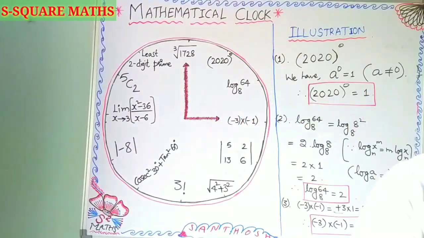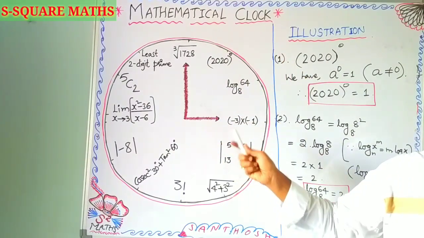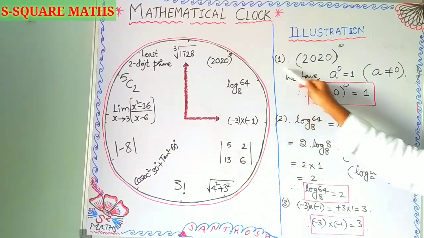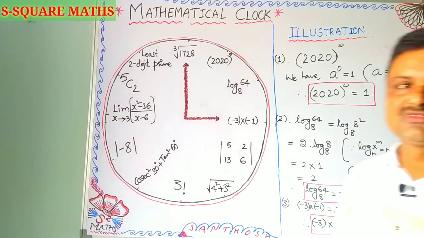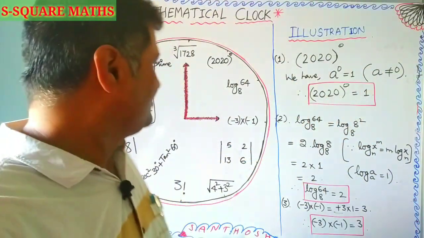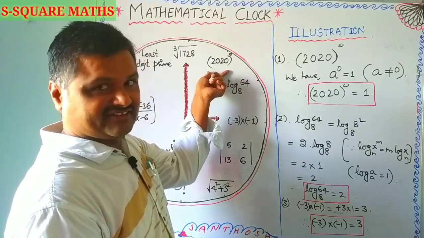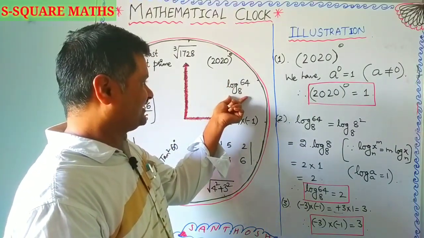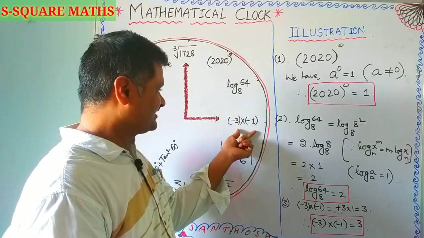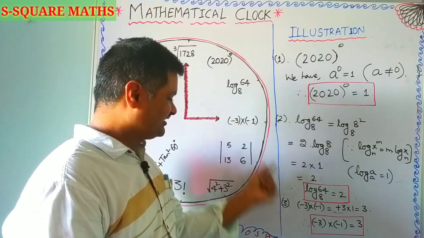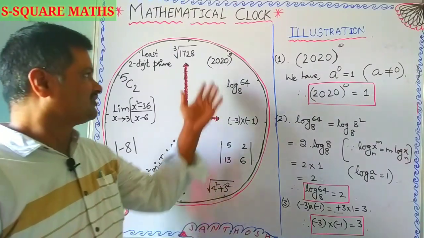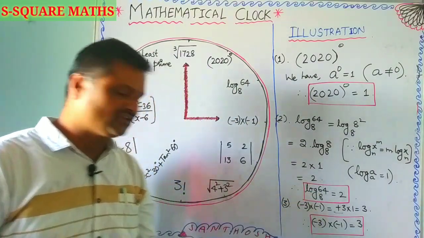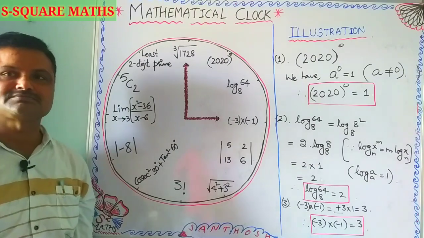So out of 12 different concepts in the mathematical clock, we completed 1, the next 2, the next 3. In this way we went through the laws of exponents in 7th and 8th standard, here the identity concepts of 9th and 10th standard, and here 6th and 7th standard concepts, integers. Like this we completed 3 concepts so far.